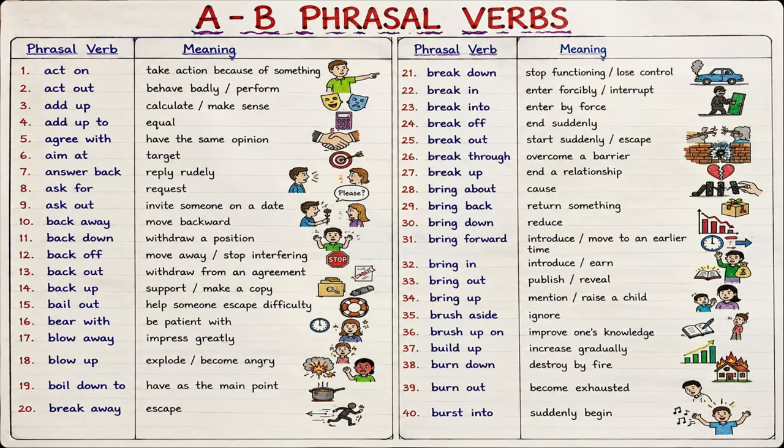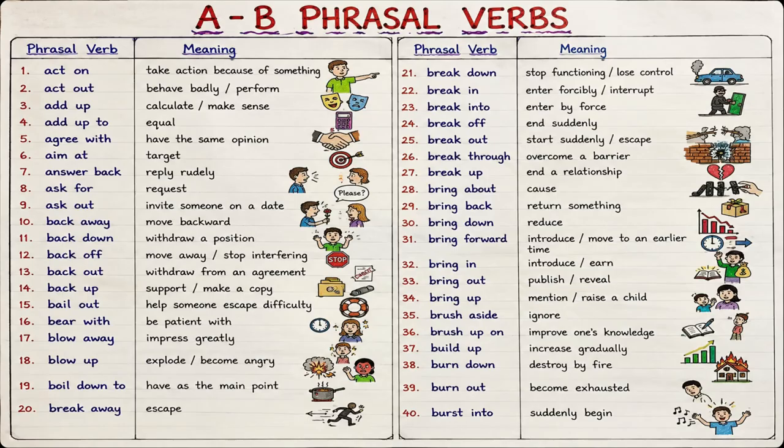Boil down to means to have something as the main point or essential meaning. For example, the problem boils down to a lack of communication. Finally, in this first section, break away means to escape or separate from something. For example, the prisoner broke away from the guards.